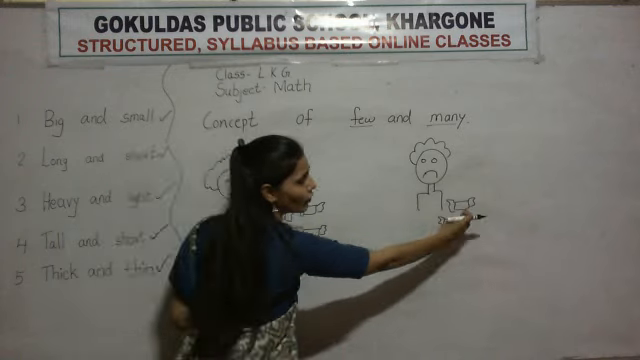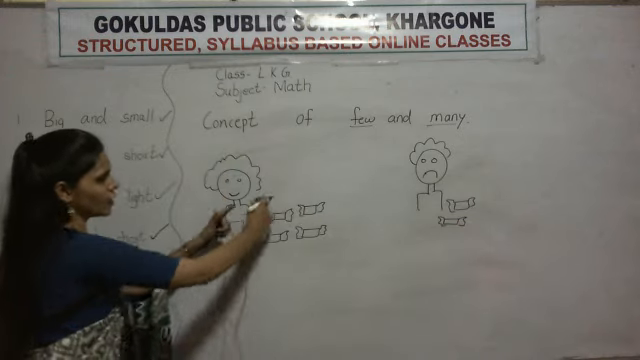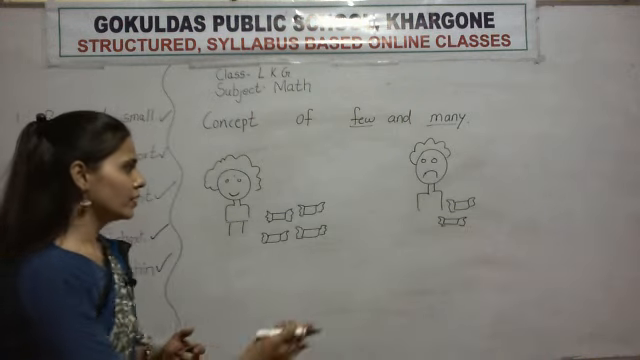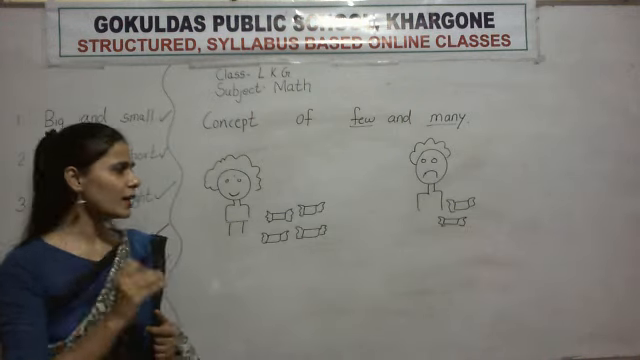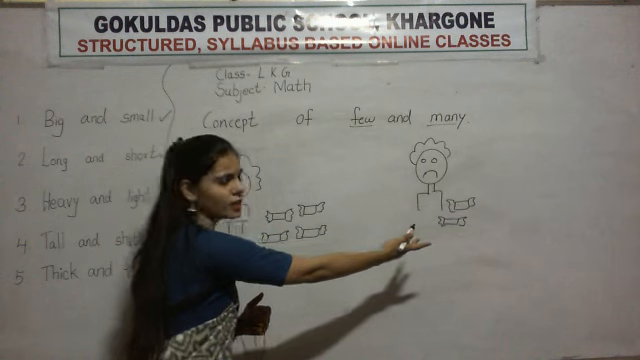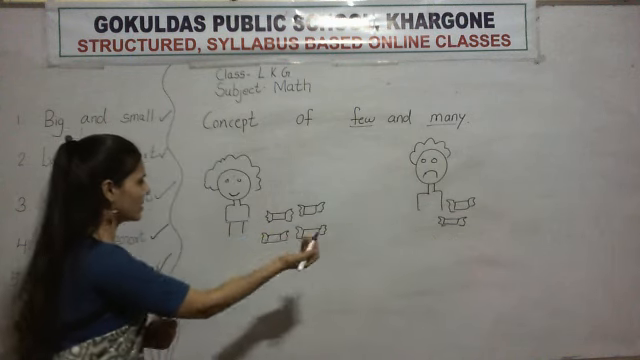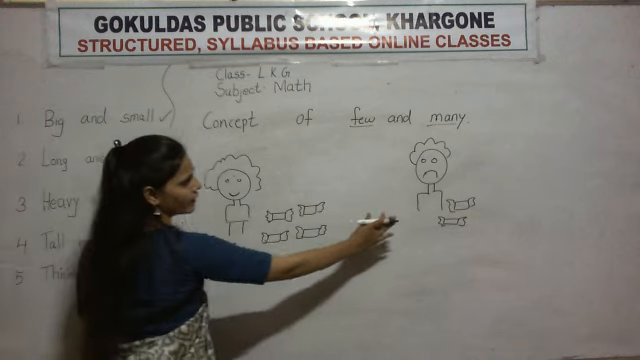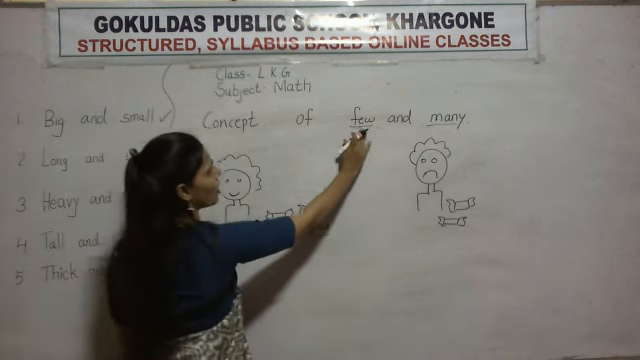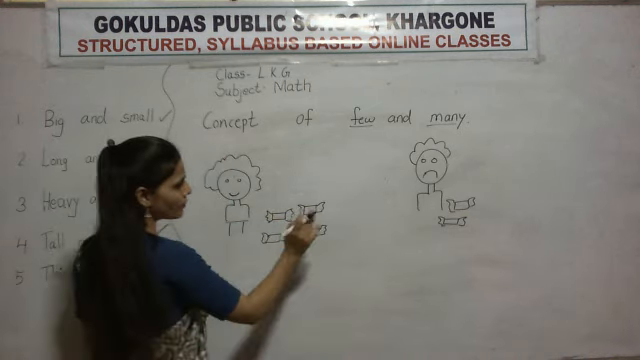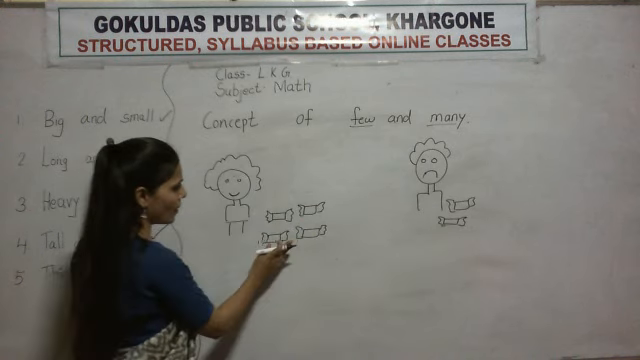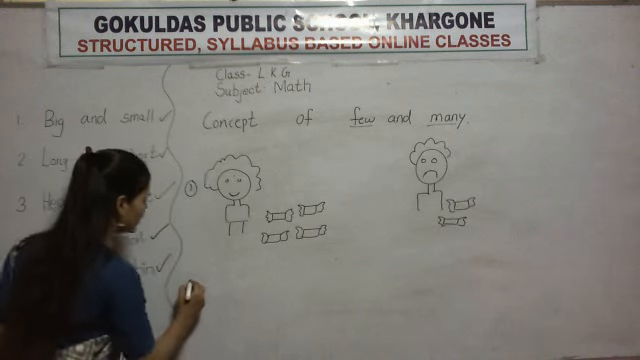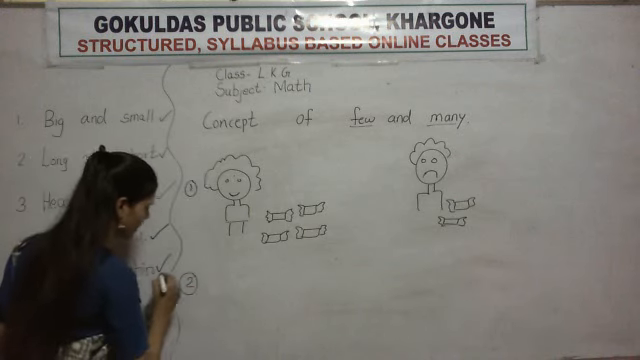Many, few. Many means बहुत सारी. Few means बहुत कम, meaning only 2 chocolates. Rishiraj has only 2 chocolates, but Ishani has so many. So many, few. Concept of few and many. Now this is example number 1. Now example number 2 is,